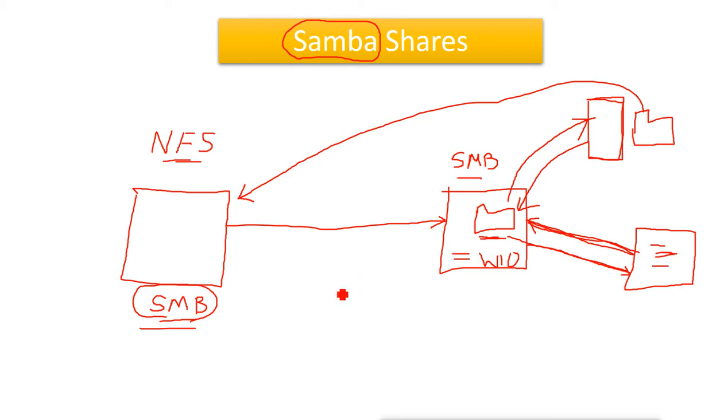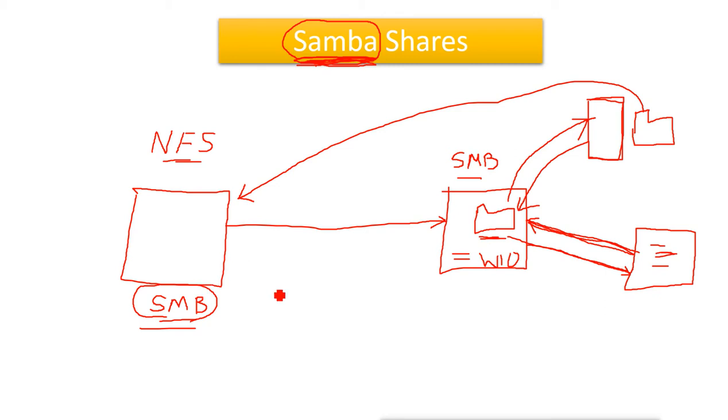Now how can we configure this? For configuring, we have to install the packages on the Linux system, and the package name is Samba. In Linux systems we have many names taken from different animals, so this name also comes from an animal name. It is given the Samba name, but what is it used for? It is used to configure the SMB protocol in a Linux system, so that we can do the sharing between Windows and Linux.